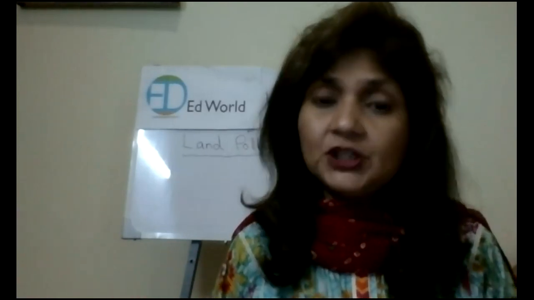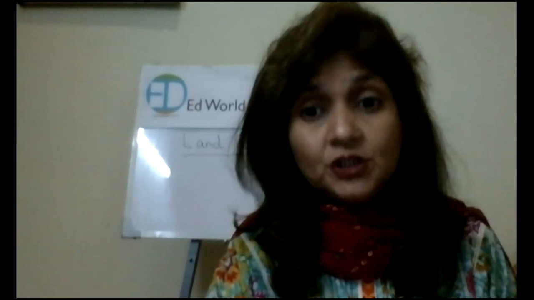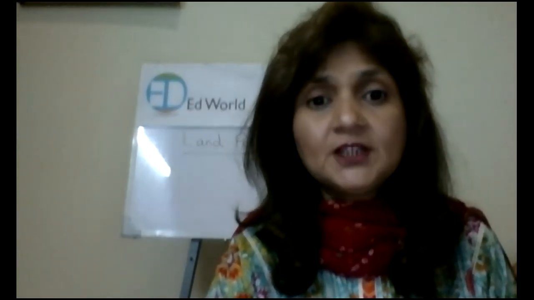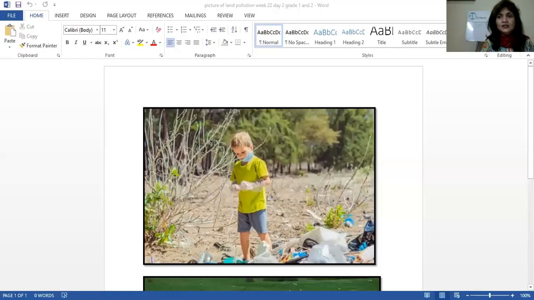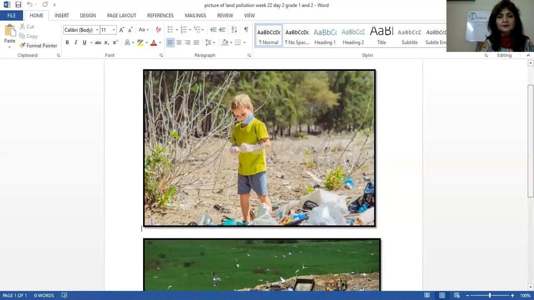Now, I'm going to show you a picture and you are going to tell me what that picture is about. Okay, so are you all ready for the picture? That's great. Can you all see my screen, class? What's this picture about? What is this boy doing over here?